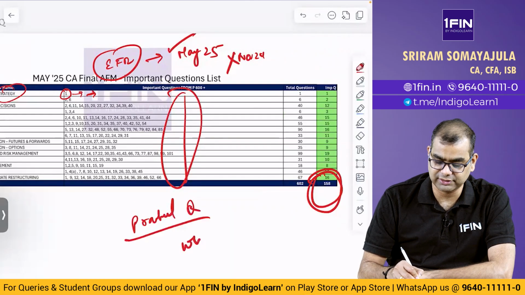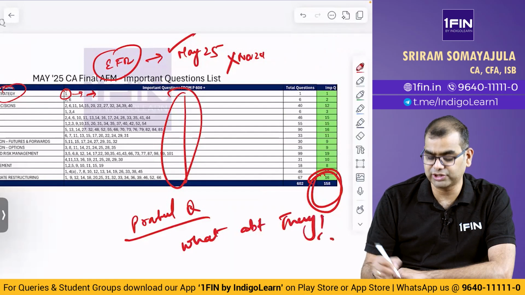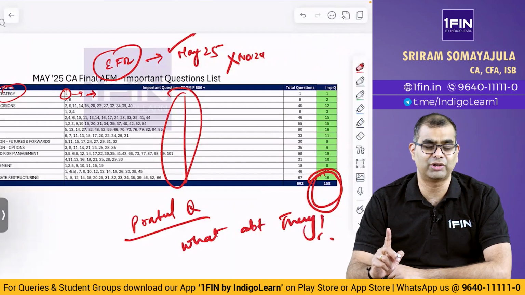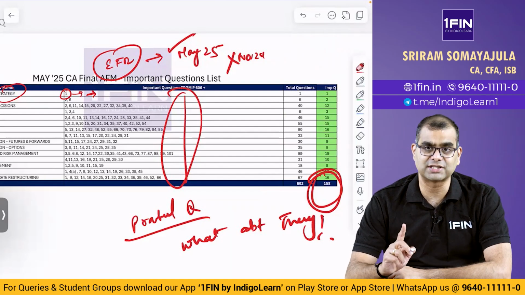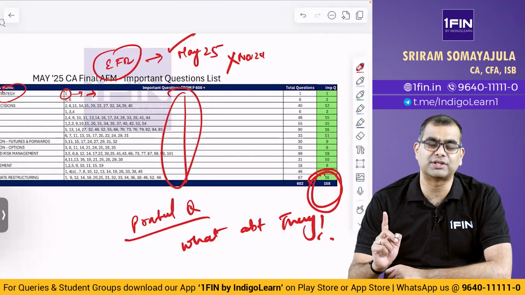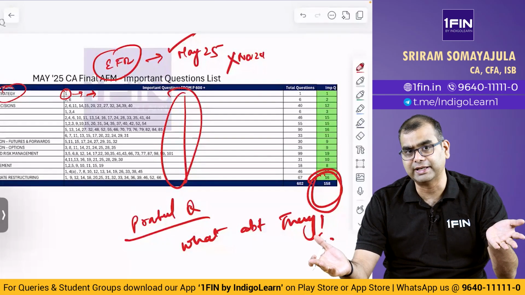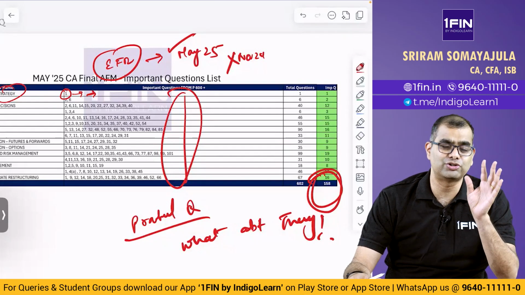What about theory? If you notice one thing, the theory marks are only 12 to 16 marks. Earlier it used to be 20, and last time it was only 12 marks. If you honestly ask me, do not overspend time or overdo something on theory, because the ocean is very vast with respect to theory. They can ask anything and the marks are only 4 for each question, so you don't really know which one to focus on.